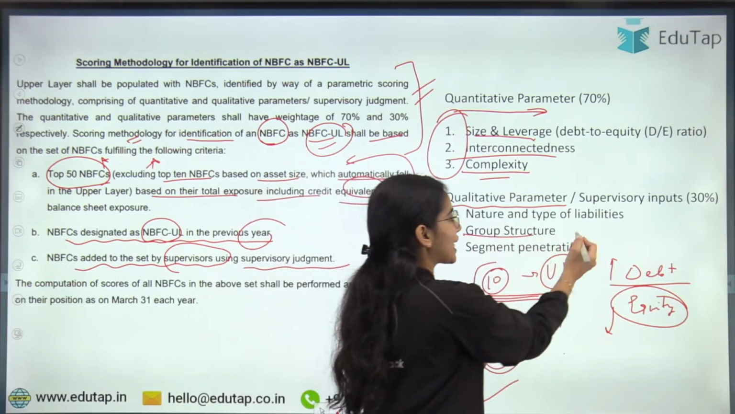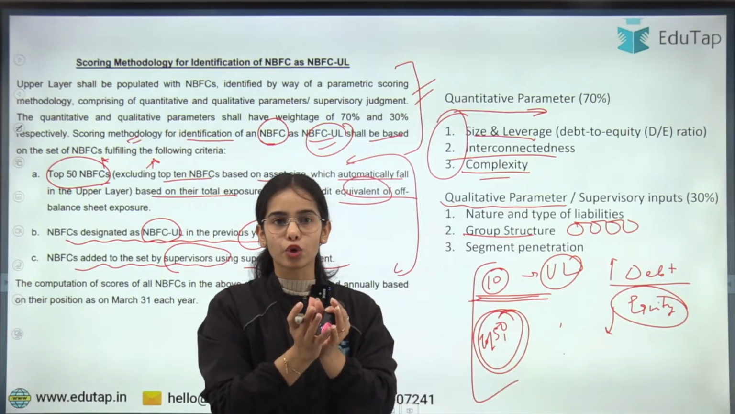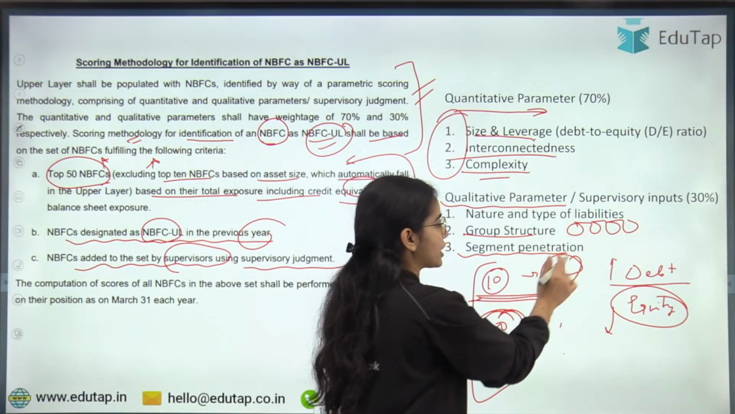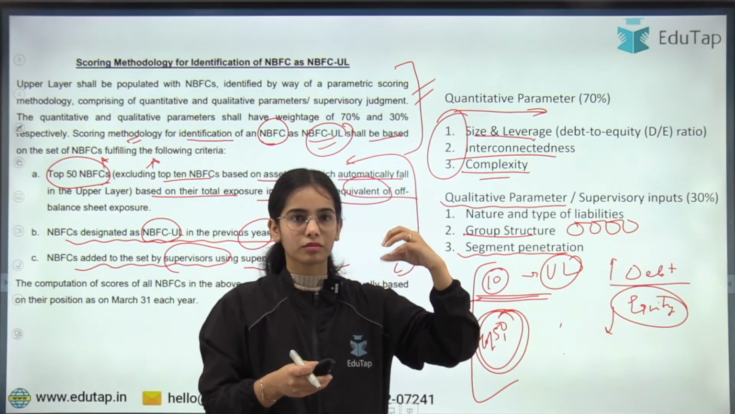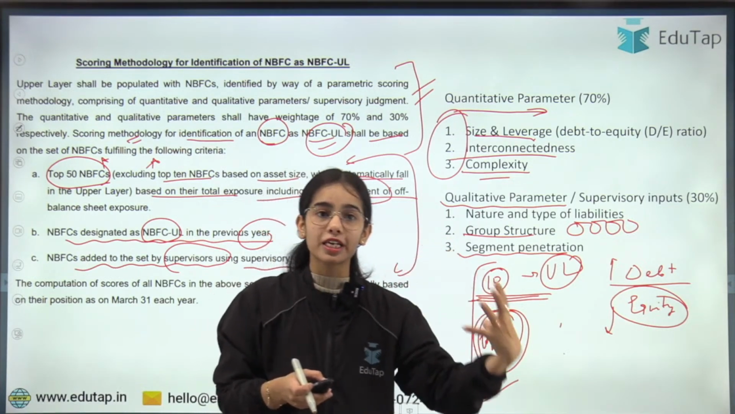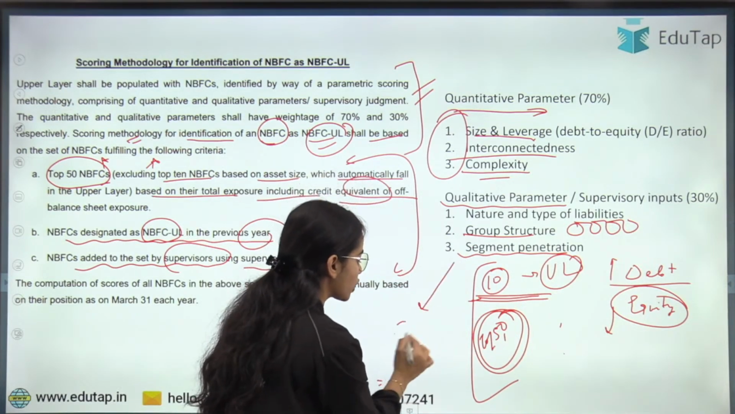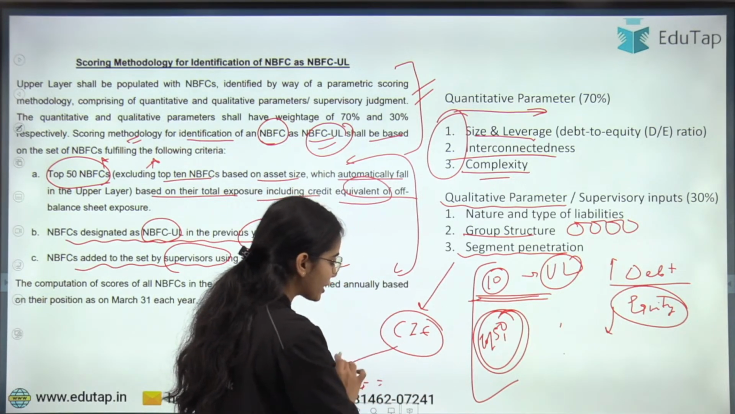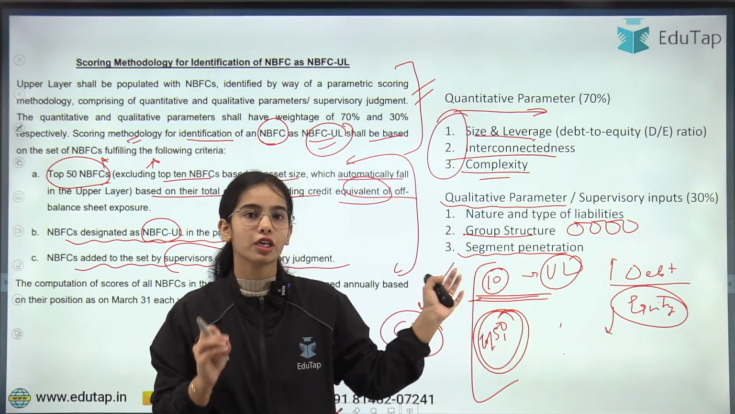The group structure, that is how much it is interconnected, how many entities are there in the relative group. And segment penetration, that is, in the segment, let's say it is CIC, the core investment company. So if the NBFC is working in the core investment domain, how much penetration has happened, how much core investment it is doing. So these are the qualitative parameters.